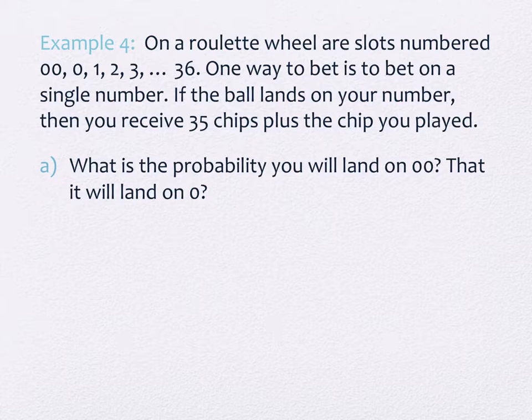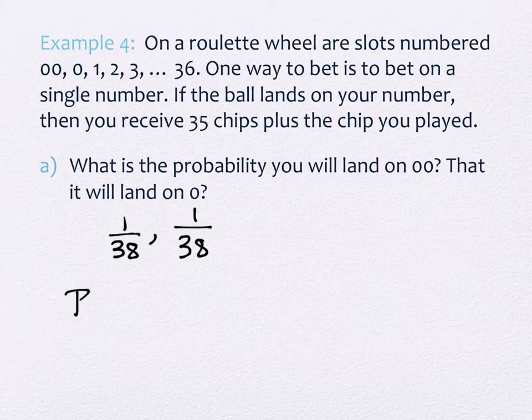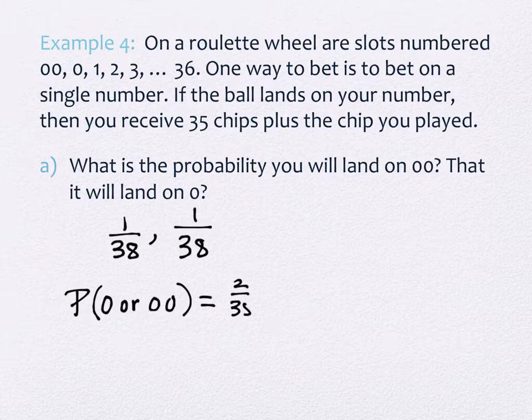So the first thing that we're going to examine is what is the probability that you will land on 00. So how likely is it that we land on 00? 1 out of 38. And how likely is it that we land on just 0? 1 out of 38. So we could very easily also conclude then what is the probability, this is not quite asked this way, but we will be asked this in a moment, what is the probability that it lands on 0 or 00? 2 out of 38. And if you wish, you could reduce that to 1 out of 19. But we're going to leave it as 2 out of 38. It'll be easier for us in a moment.